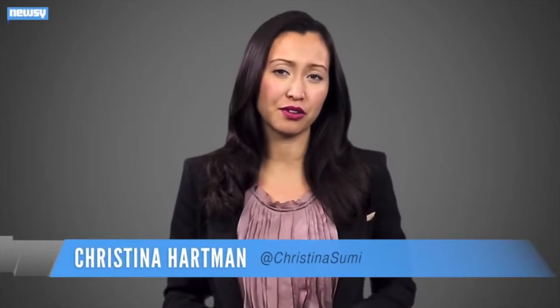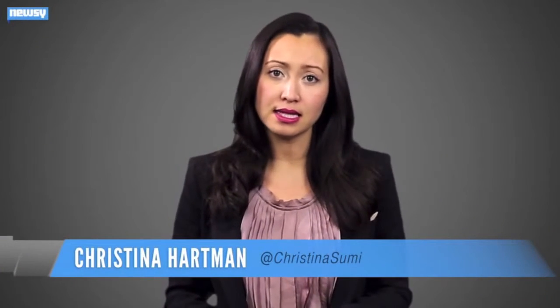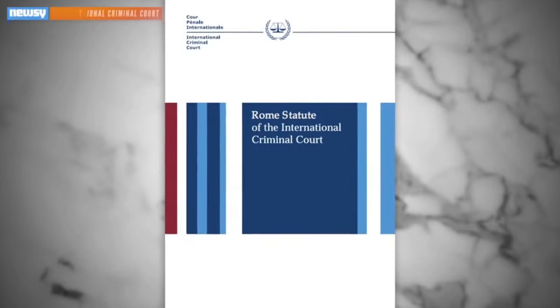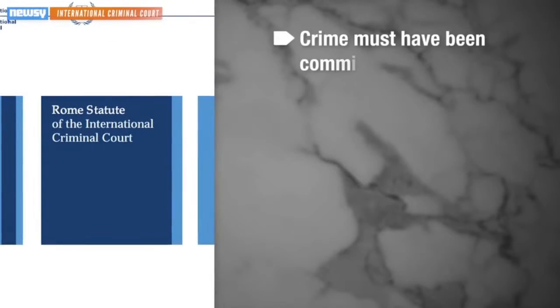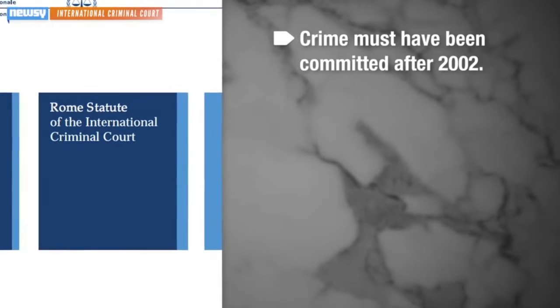Two really important clarifications. One, the ICC doesn't try states, but rather individuals. And two, the ICC really only has jurisdiction over cases that fall under the who, what, and when of its operating treaty. That treaty is the Rome Statute, which in general limits the court's jurisdiction to alleged crimes committed after 2002 when it was ratified.